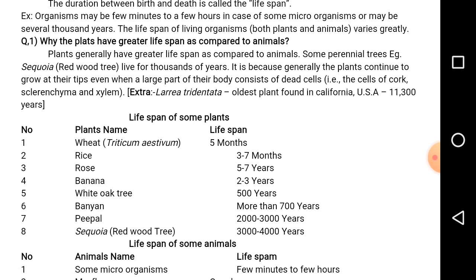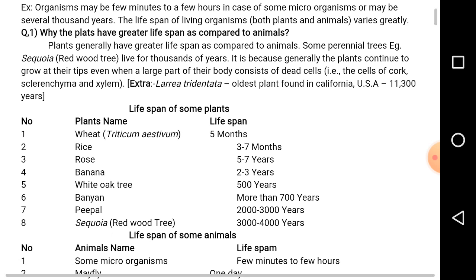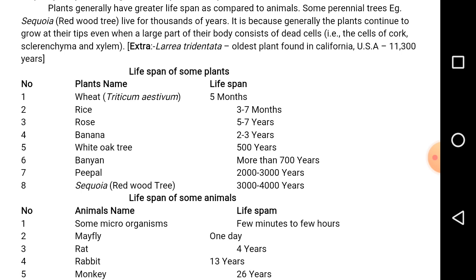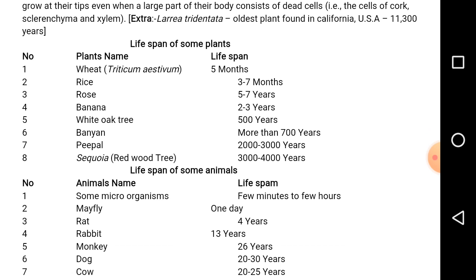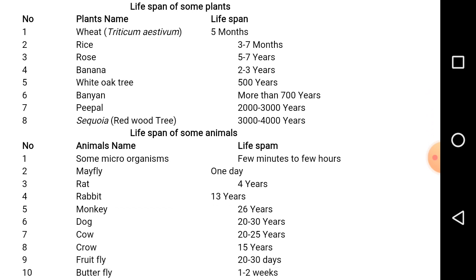The wheat survives for 5 months. Rice, 3 to 7 months. Rose, 5 to 7 years. Banana, 2 to 3 years. White oak tree, 500 years. The banyan tree, which is present in the Kolkata Botanical Garden, may be about 250 years, but they can survive more than 700 years.